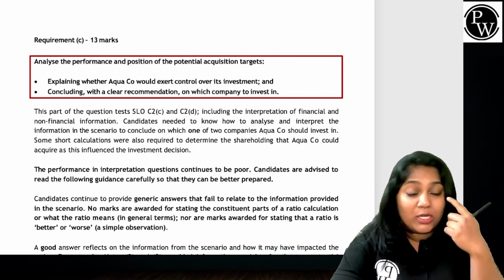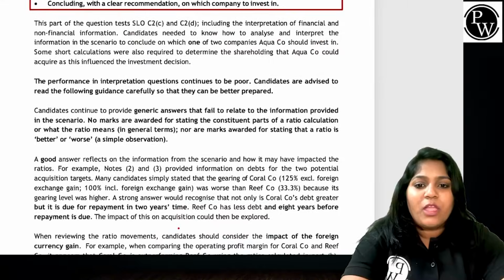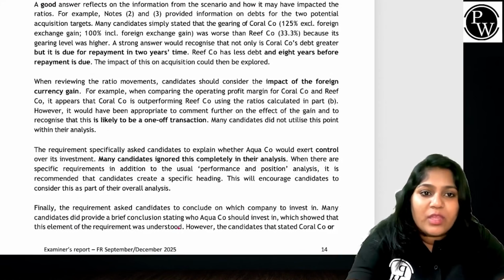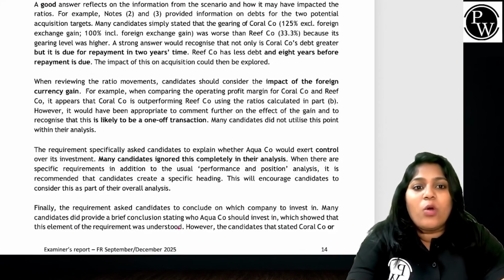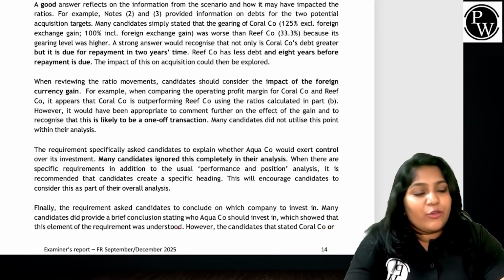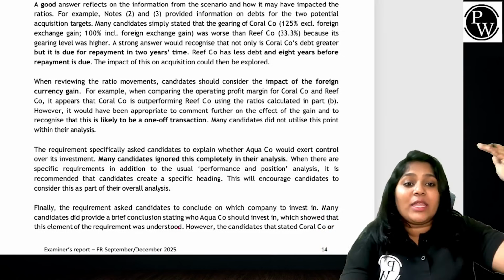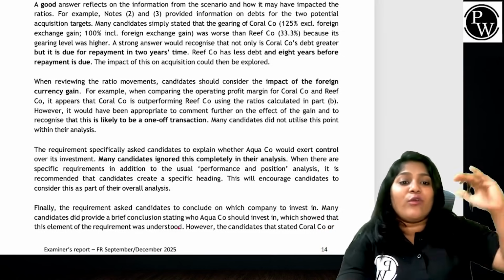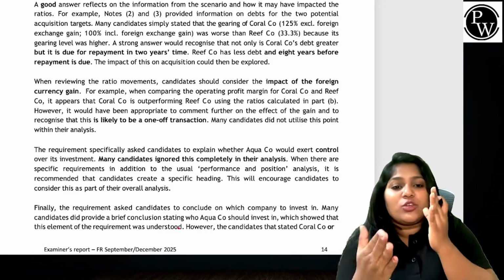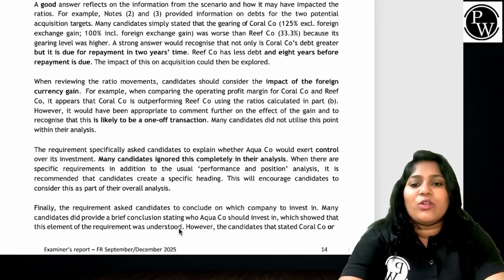You're an ACCA student and you are going to be a professional in the future. You're expected to do what? A good answer reflects on the information from the scenario, how it might have impacted, what is the change because of foreign exchange, what happens to your operating profit. If you make a change, will it increase your ROC, will it decrease your ROC, how it can impact other things because of one change, one adjustment. Maybe it could be a foreign currency gain, which we know